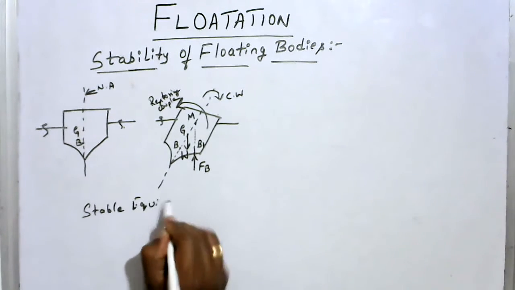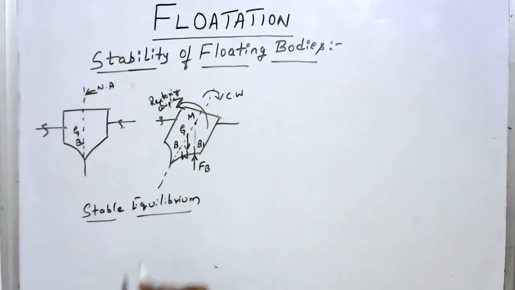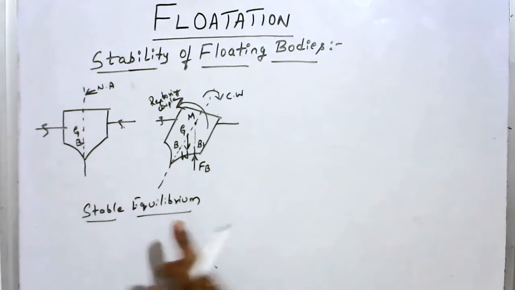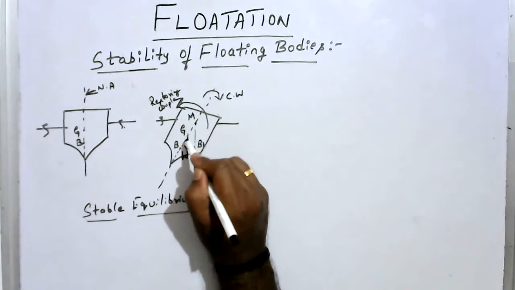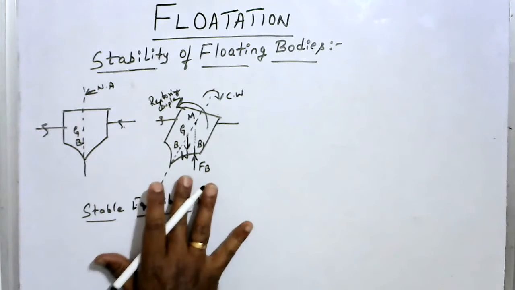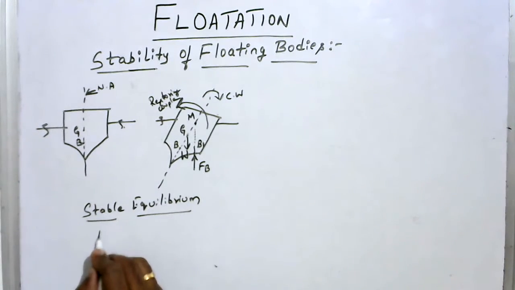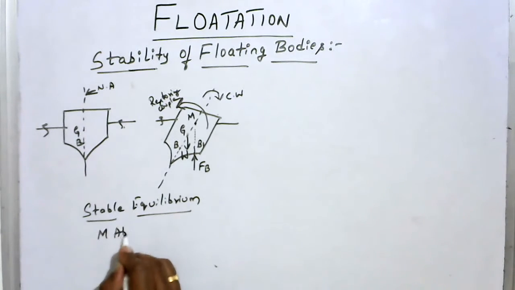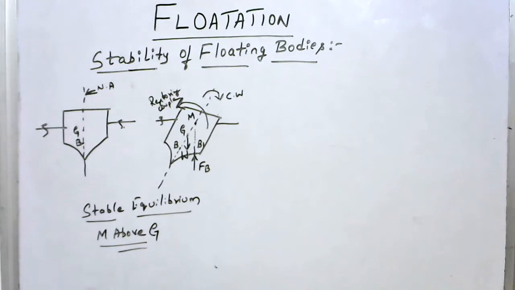Okay, so same like the submerged case, in floating bodies also there are three types of equilibrium: stable, unstable, and what? Neutral. The stable equilibrium is the one when the metacenter lies above the center of gravity. The body will regain its original position. Therefore, this type of equilibrium is called a stable equilibrium. Stable equilibrium occurs when metacenter M is above G. The stable equilibrium means the metacenter M above G.